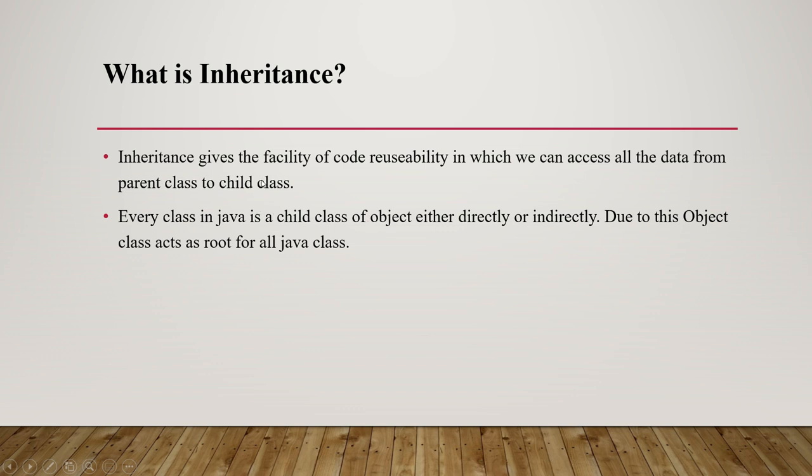What do we access? We access all the data. You can see this one. We can access all the data from parent class to child class. It means we can access completely the old data, whatever we made, from the parent one to the child one.